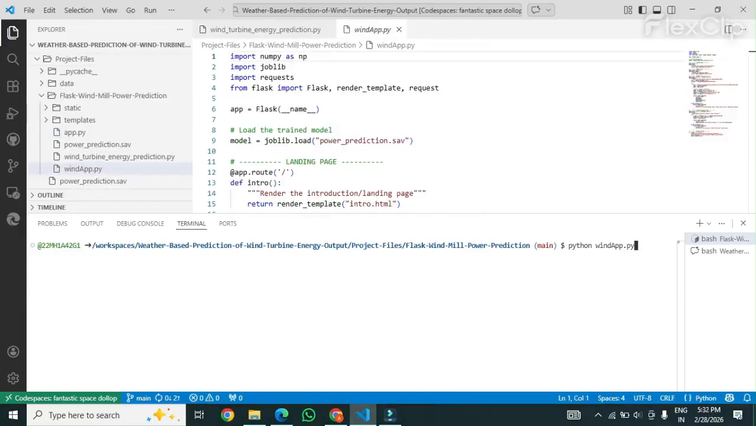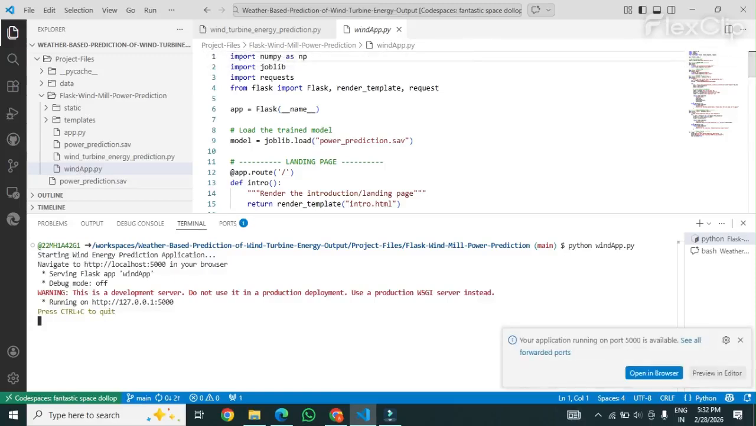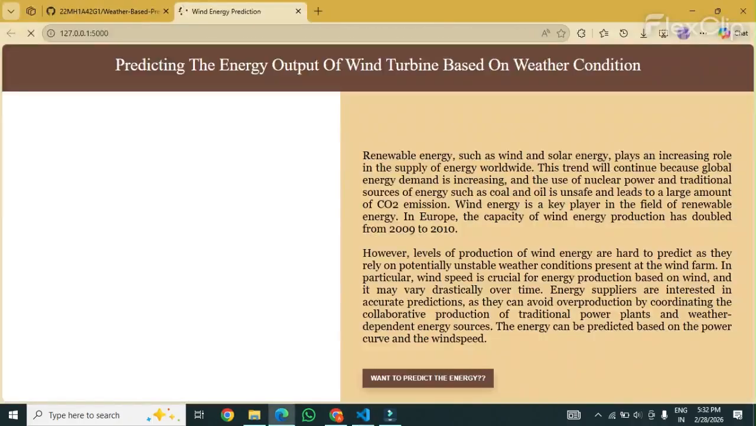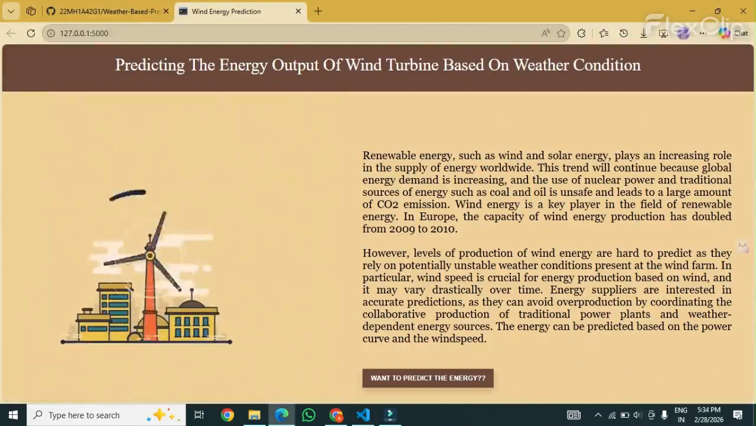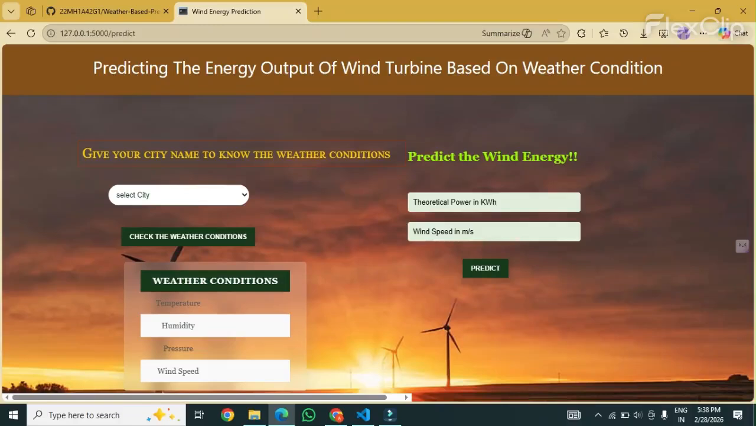Now I am running the web-based wind energy prediction application using a Python backend server. The application is running on the local server, and this is the home page of our system. Now click on the button. After clicking predict wind energy output, we move to the prediction page.